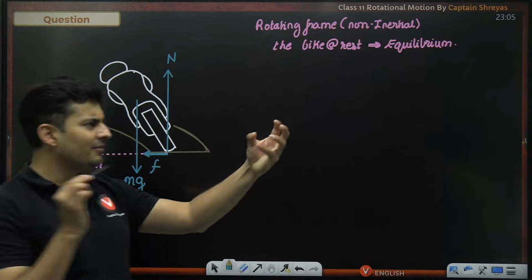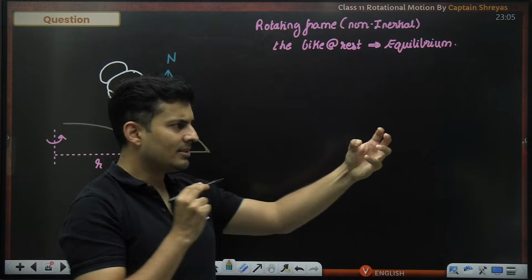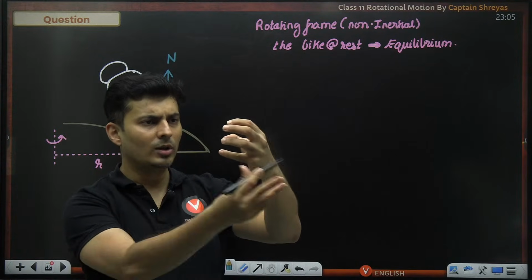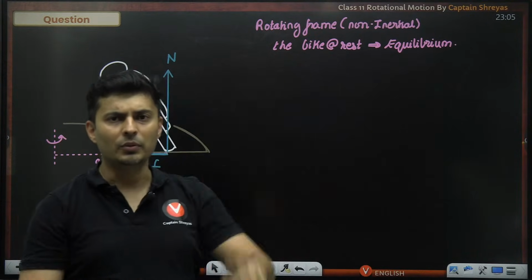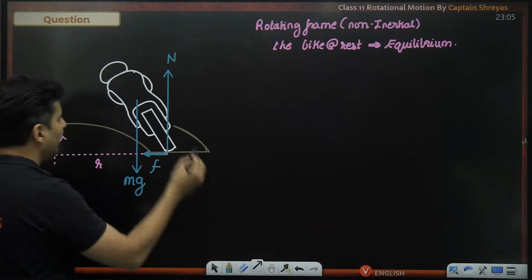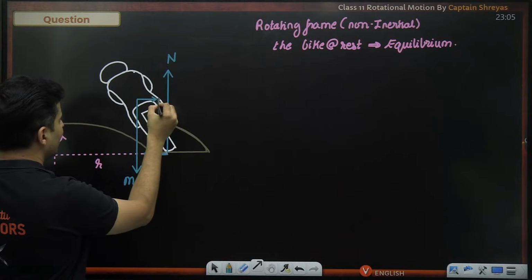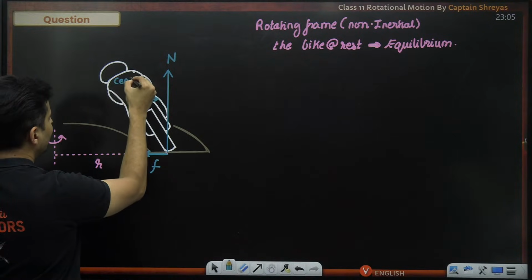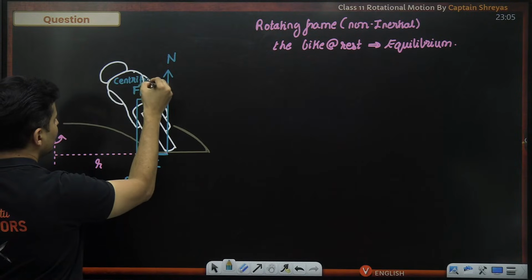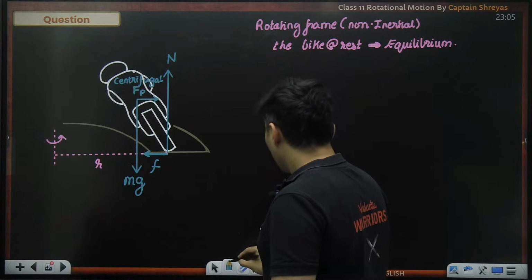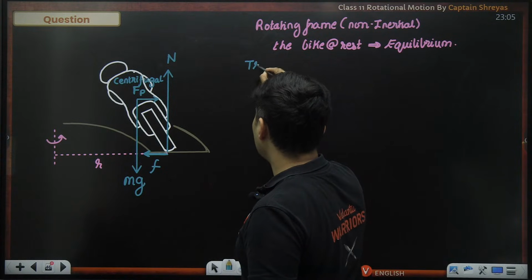This is the friction. That friction will give the centripetal acceleration. We are in a rotating frame. In a rotating frame, there is no such thing as centripetal acceleration. You are just seeing the bike is at rest. The whole world is revolving behind you. Okay, that's all you're going to see. One last thing, and that is from the same center of mass, you are going to experience a pseudo force, which is Fp, which is nothing but centrifugal force.